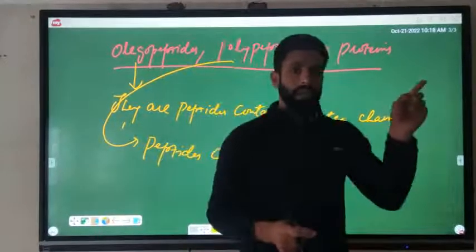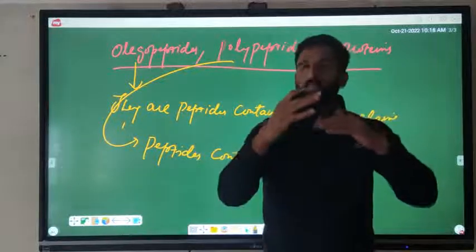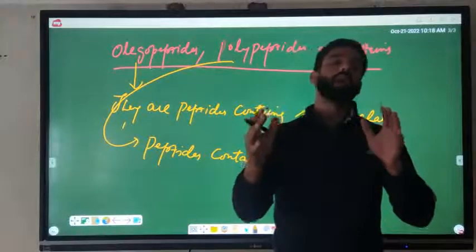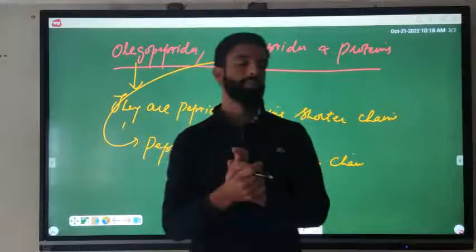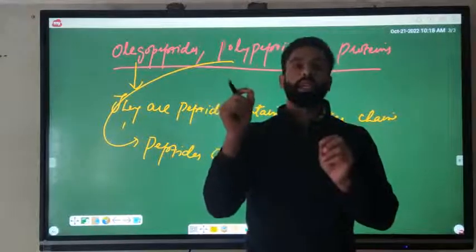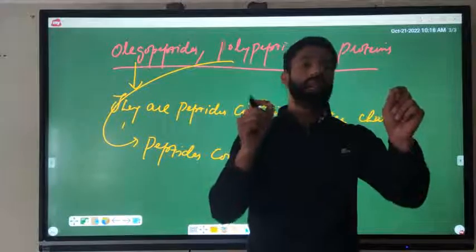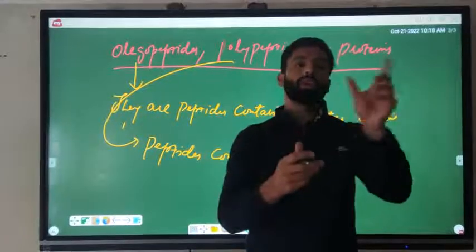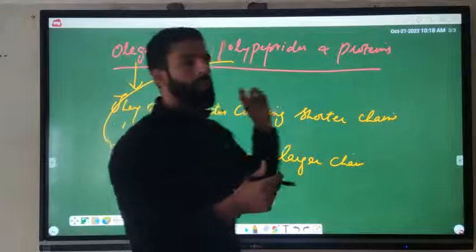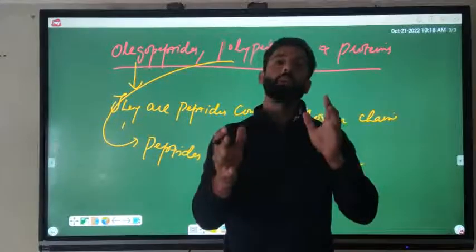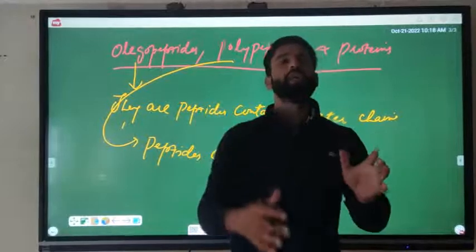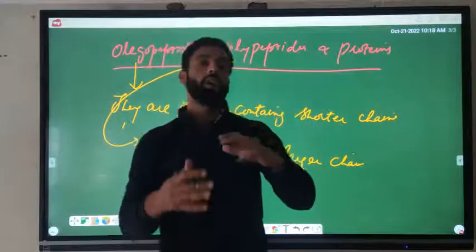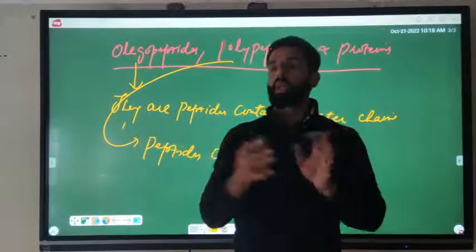While in case of proteins, they contain more than 100 amino or alpha amino residues which have molecular mass more than 1000. Or in other terms we can say that they contain few amino acids but their conformation should be such that it behaves like protein. So in short, oligopeptides are peptides containing shorter chains, polypeptides are peptides containing larger chains, while proteins contain more than 100 amino acids or have molecular mass more than 1000.